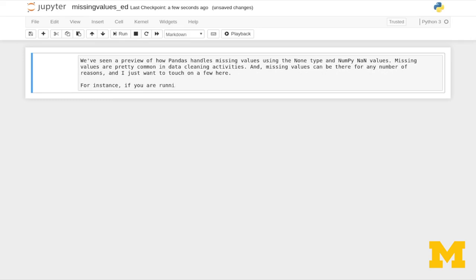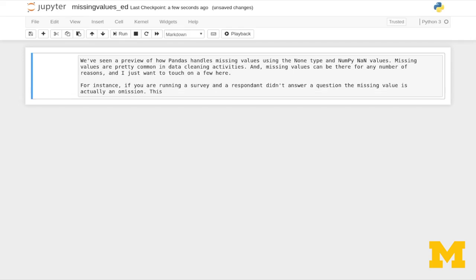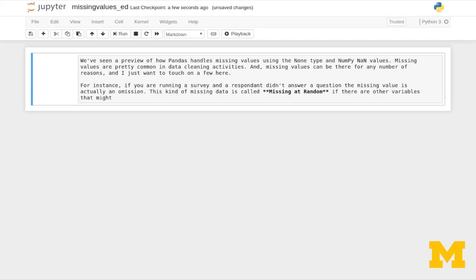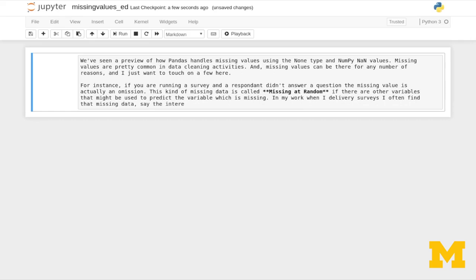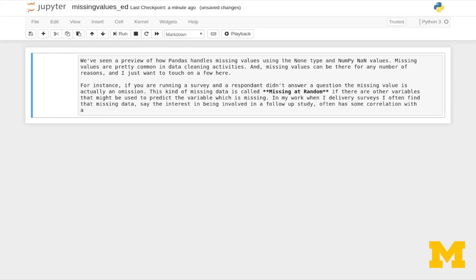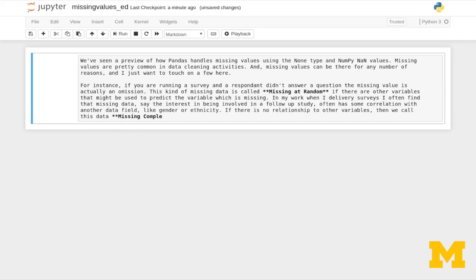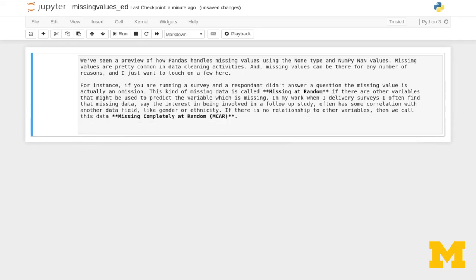For instance, if you're running a survey and a respondent didn't answer a question, the missing value is actually an omission. This kind of missing data is called missing at random if there are other variables that might be used to predict the variable which is missing. In my work, when I deliver surveys, I often find that missing data, say interest in being involved in a follow-up study, often has some correlation with other data, like gender or ethnicity. If there's no relationship to other variables, then we call this data missing completely at random. So these are just two examples of missing data, and there are many more.